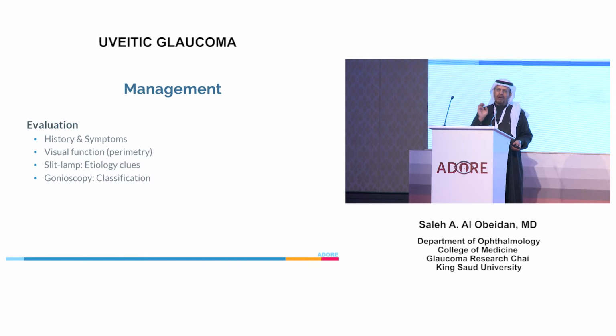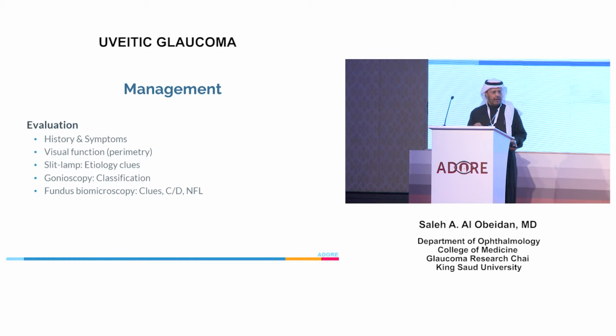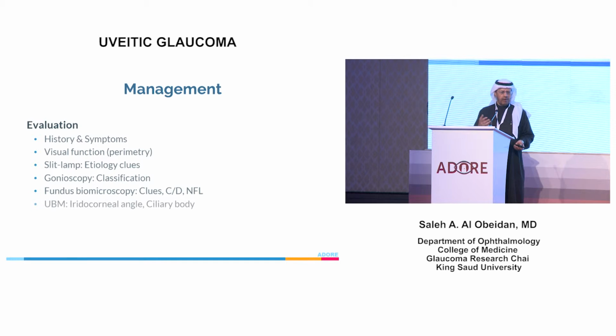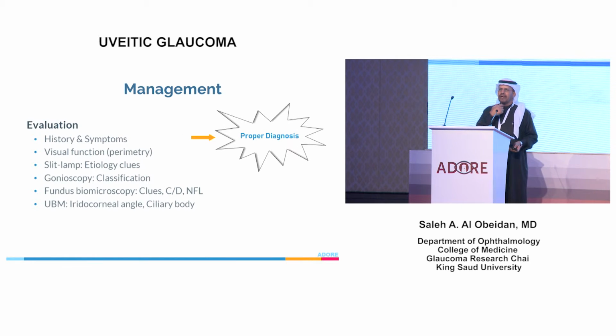So you need to master gonioscopy to come up with a good evaluation of the angle. Fundoscopy is also for clues, and to evaluate the stage of the glaucoma: is it with cup disc ratio, with the nerve fiber layer, and so on. UBM is also used to study the ciliary body and the iridocorneal angle. If we do these things, we will come to a proper diagnosis that will lead us to a successful treatment of the disease.